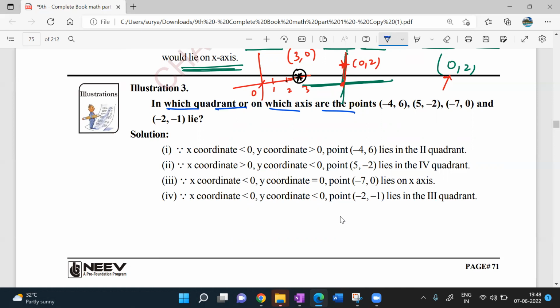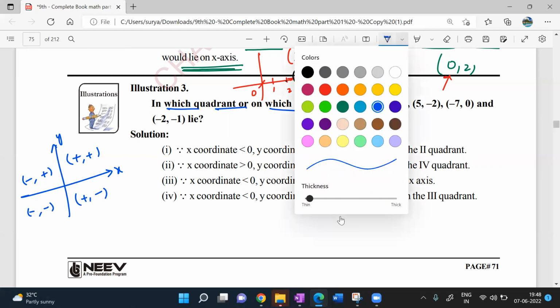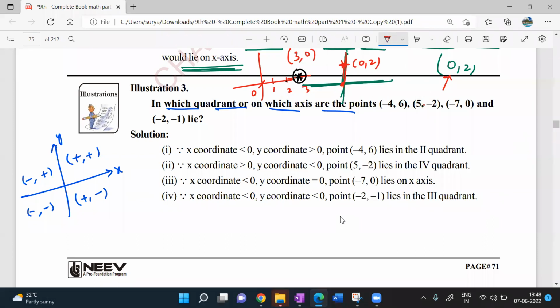The first one, second quadrant. Look at it here. Very simple, beta. First of all, you draw like this. This is x-axis, this is y-axis. In the first quadrant, positive, positive, right? In the second quadrant, negative, comma, positive. In the third quadrant, negative, comma, negative. In the fourth quadrant, positive, comma, negative. Correct? So the first point given here is negative, positive, which means second quadrant,